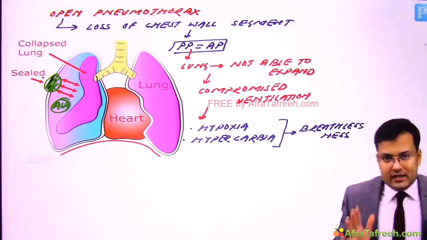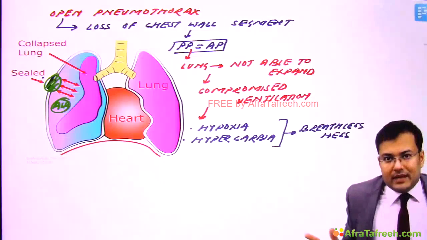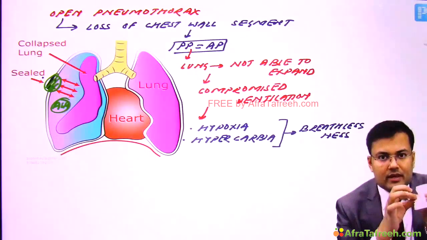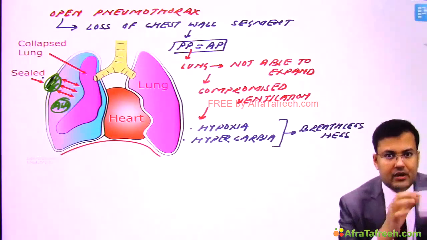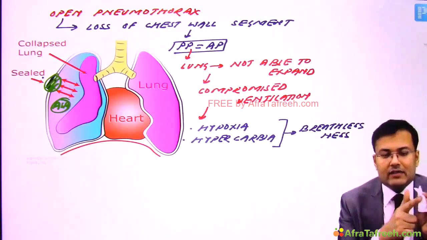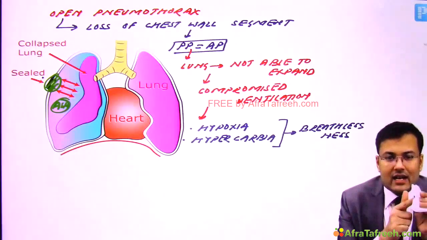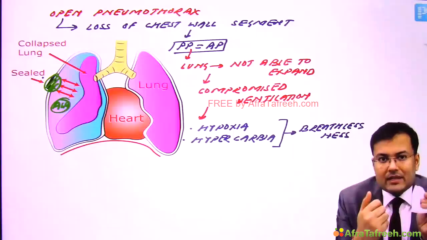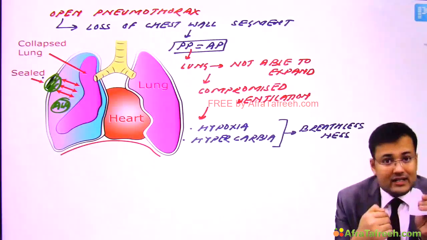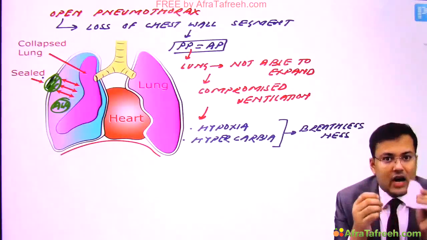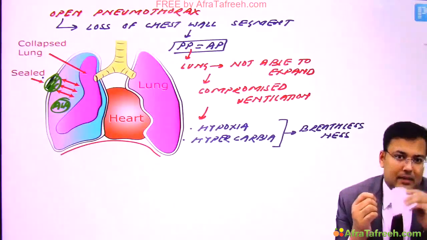So this occlusive dressing is taped on 3 sides and 1 side is open. Now how does it work? Whenever we go for inspiration, since there is negative pressure, this valve is closed, and when expiration is done, since there is positive pressure, this valve is going to open. So it acts like a flutter valve: during inspiration air doesn't enter inside, but during expiration the air escapes. So this is how it works. But this is a temporary management.